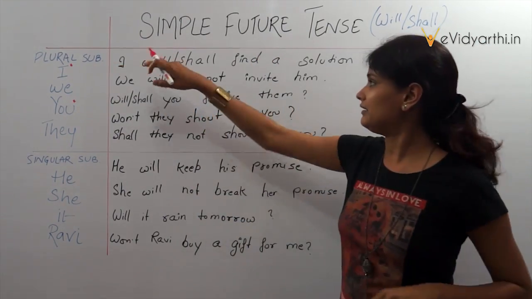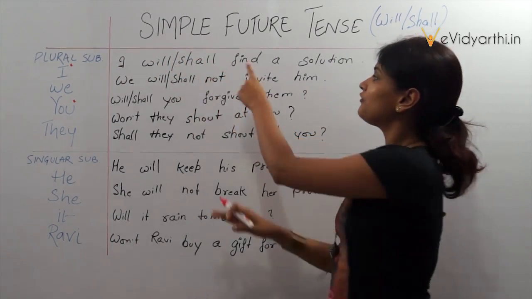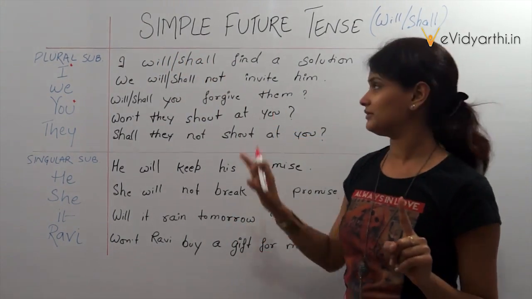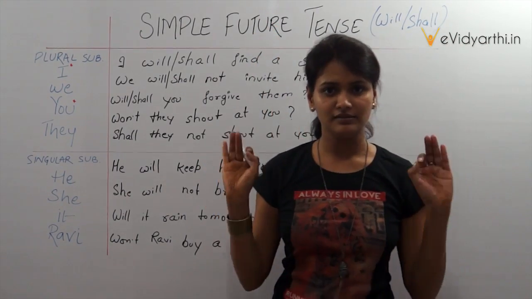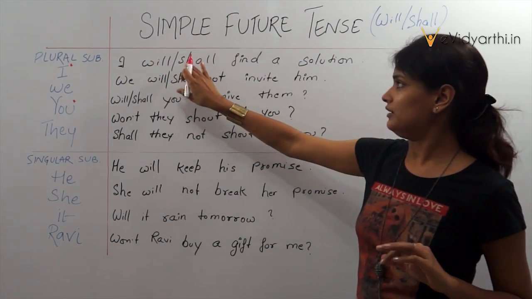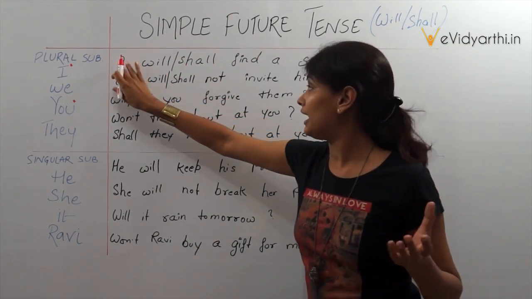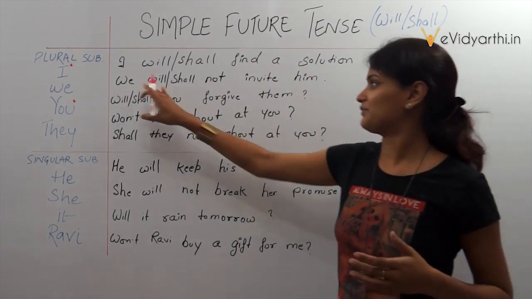Subject, then auxiliary verb will or shall, both are right. First form of the verb, main verb. Then rest of the part is object in a sentence. So the sentence is here, I will or shall, I can say I will find a solution of my problem.